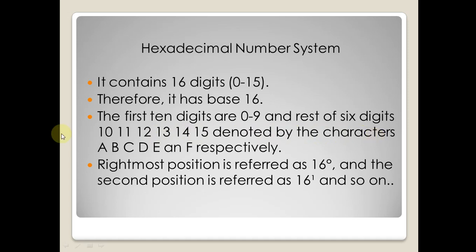Why by characters? Because अगर हम इसको 10, 11, 12, 13, 14, 15 लिखेंगे तो समझने में बहुत मुश्किल हो जाएगा कि 12 है या 1 और 2. This creates confusion. So to rectify this type of problem, we have A, B, C, D, E and F denoted as 10, 11, 12, 13, 14 and 15 respectively. Okay. The rightmost position is referred to as 16 to the power 0 and the second position is referred to as 16 to the power 1, and so on. Okay, bache?